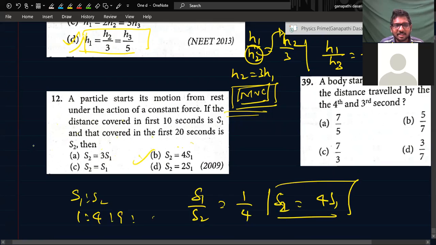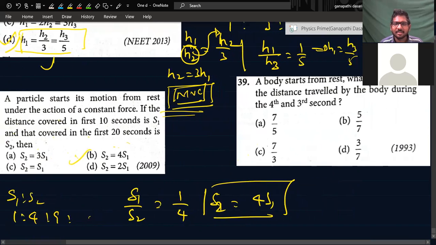So this question was asked in 2009. If you know the concept very well and prepared for 2009, 2013 it becomes easy or not? This is another question, based on the nth second. A body starts from rest. What is the ratio of the distance traveled by the body during the fourth and third second? Starts from rest.